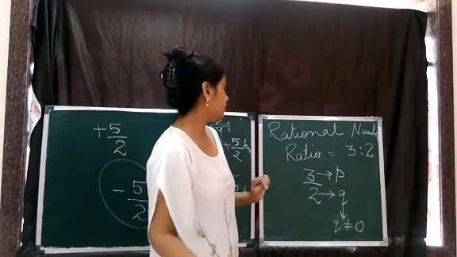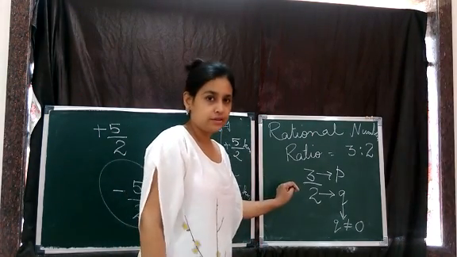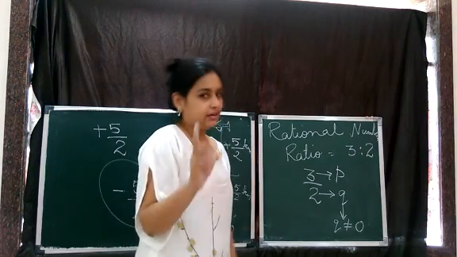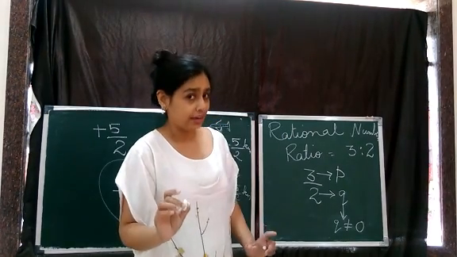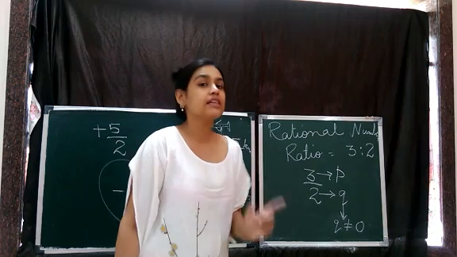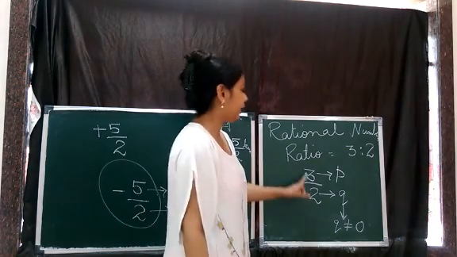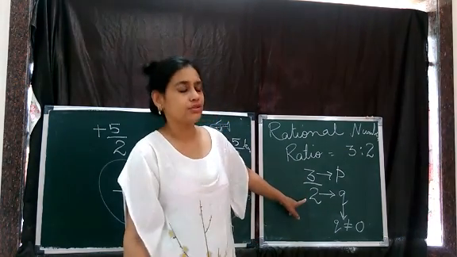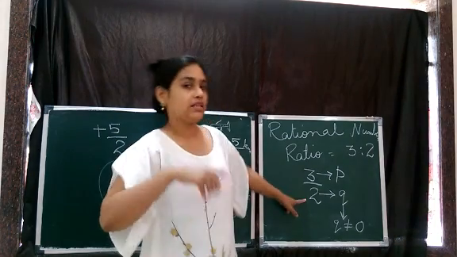Okay? So, understood what are rational numbers? It is kind of a fraction only, but you can't say fraction because their numbers can be integers, positive as well as negative.